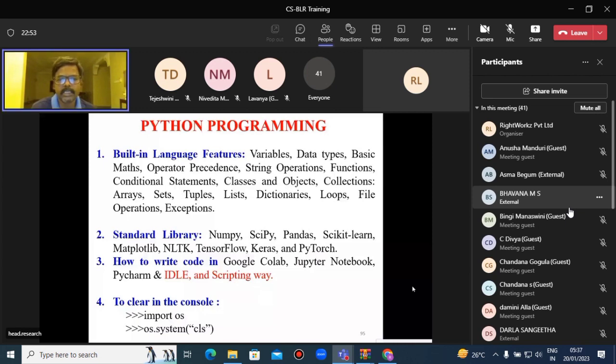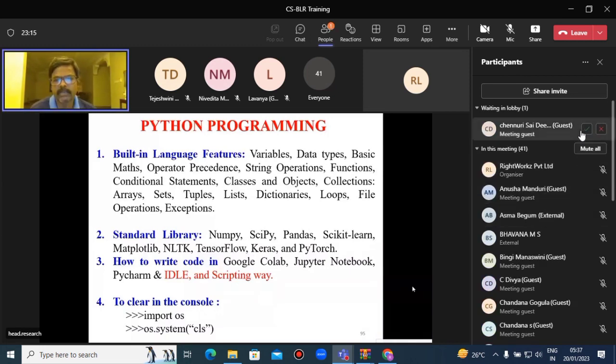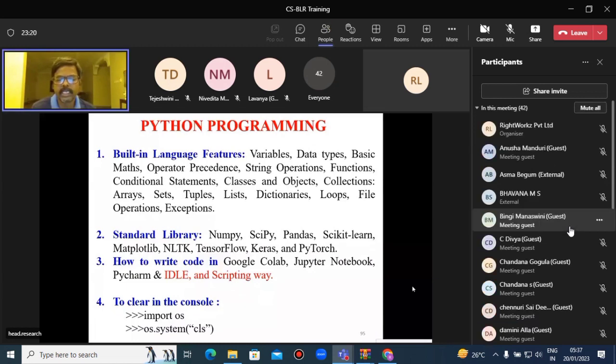Operator precedence means the expressions of mathematics, how do we solve them? Based on BODMAS. BODMAS is nothing but bracket, order, and division, multiplication, addition, subtraction. Then string operations. String is a collection of characters, and string operations like string length, string concatenation, string reverse, string comparison, and string copy. These are the operations.